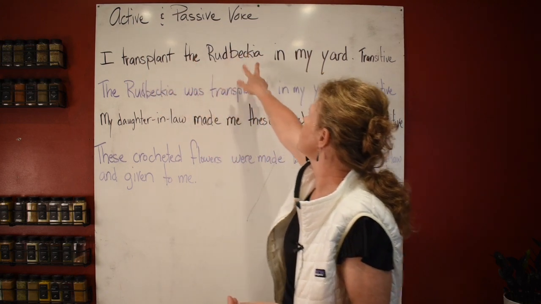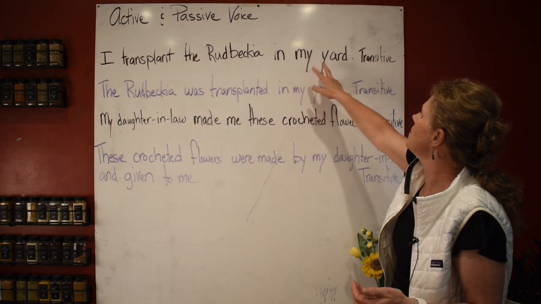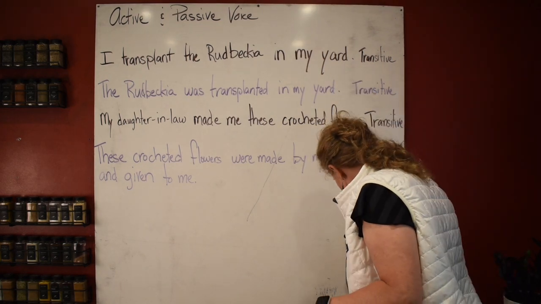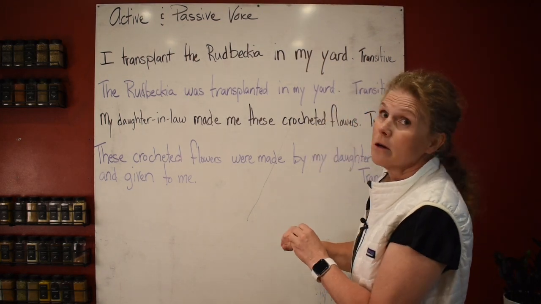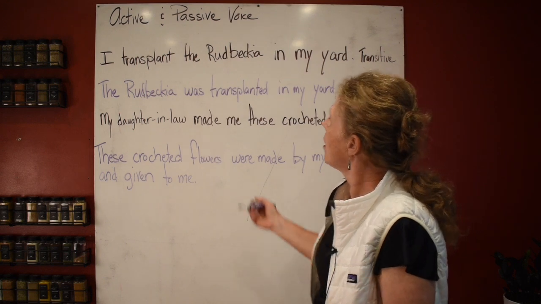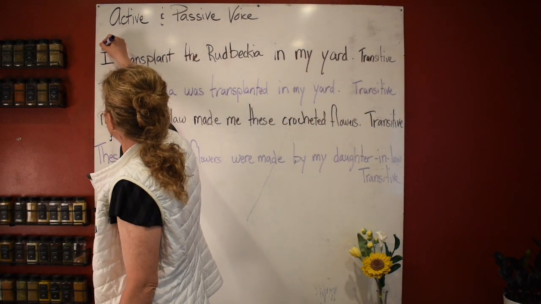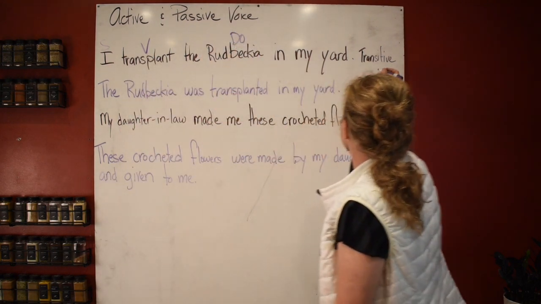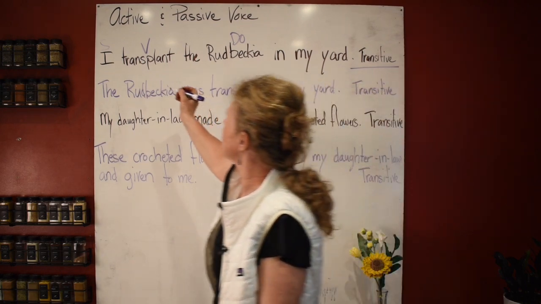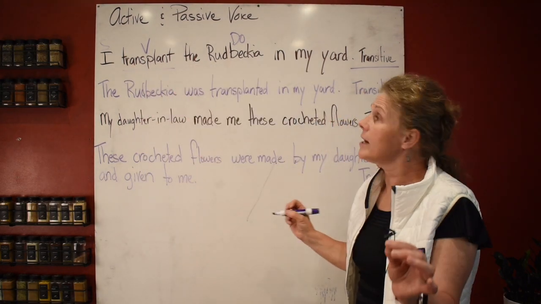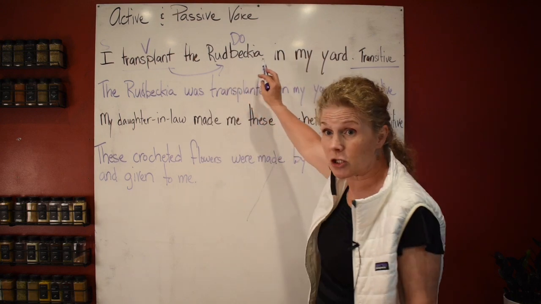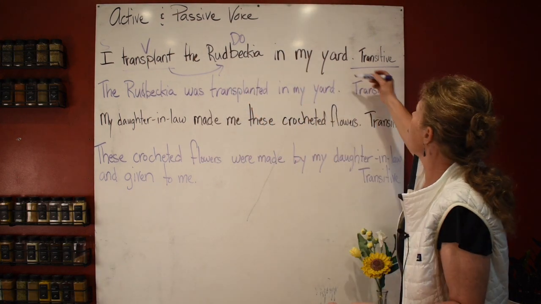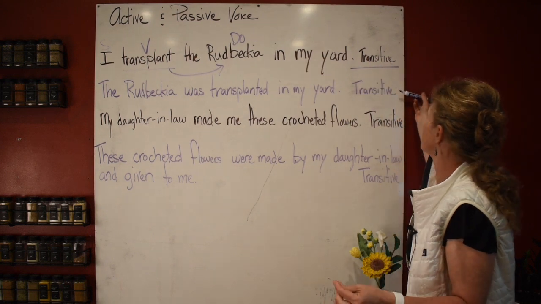I transplant the Rebecca in my yard. You're doing the transplanting. Okay, so now let's look at this. We have the subject, your verb, and your direct object. Now, this is a transitive verb right here, because the transplant is happening to the Rebecca. You can only have passive voice with the transitive verb.